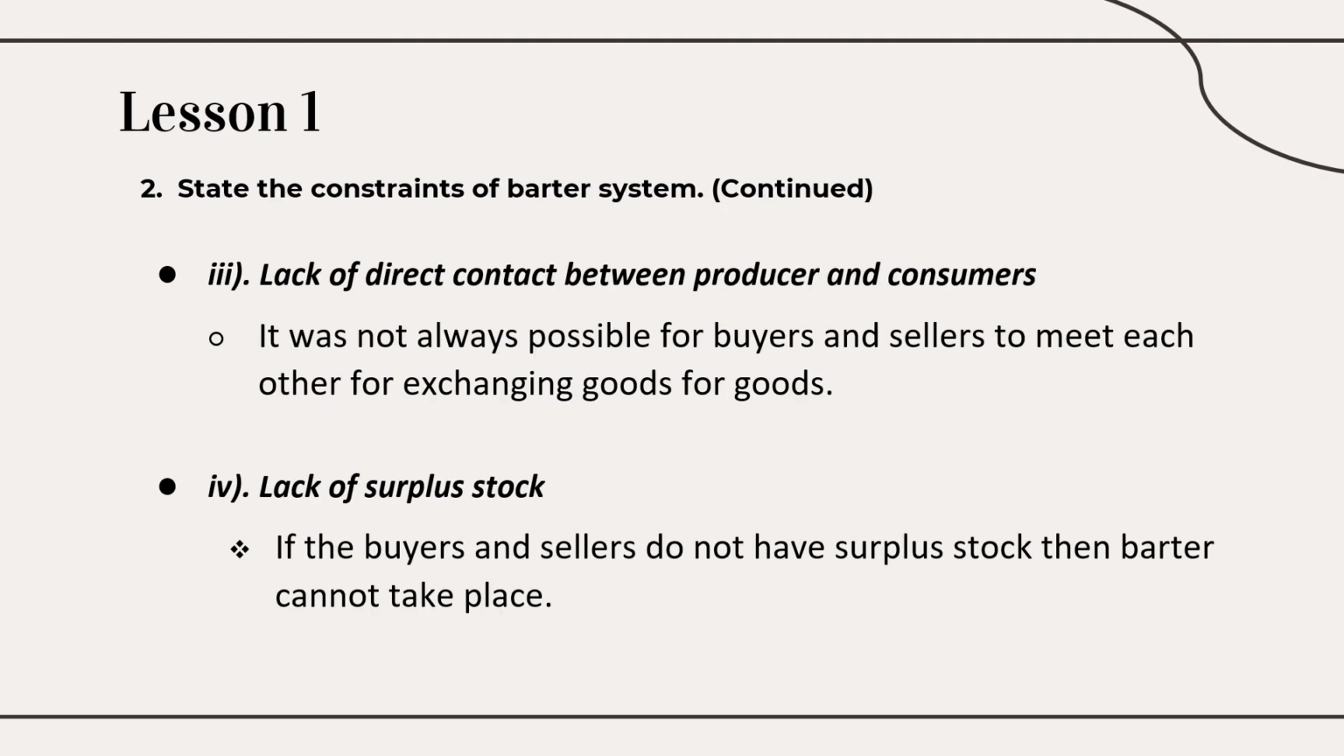Next is, if there is no direct contact between the producer and the consumer, then exchange cannot take place. Okay, if there is no surplus stock, then no barter system. In that way you can easily understand, and then in your own words you can write.